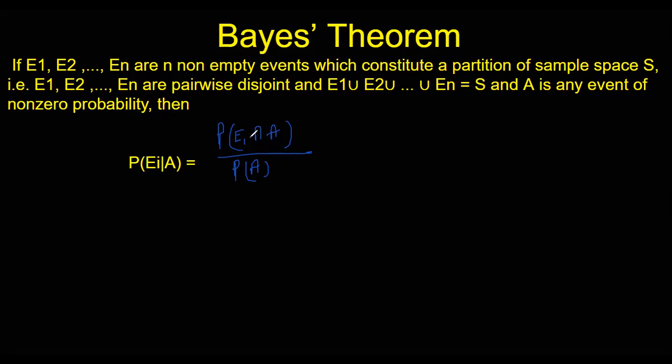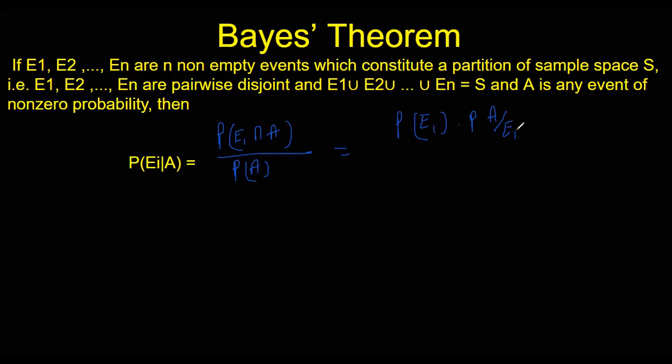From the multiplication theorem, P(Ei intersection A) can be written as P(Ei) into P(A/Ei).